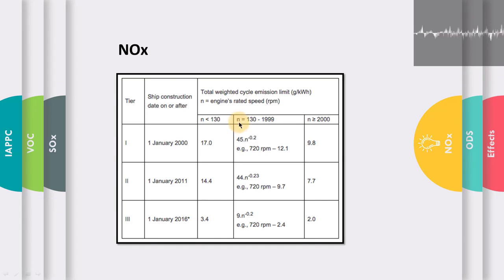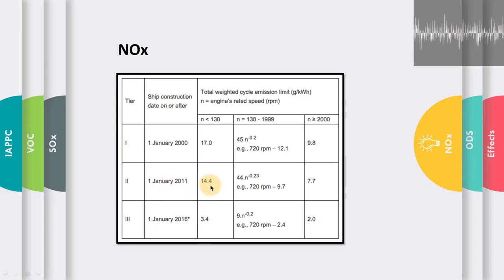If engine RPM is between 130 to 1999, then there is a formula given for calculating the emission limit, which is 45 times n to the power minus 0.2. And when the engine RPM is 2000 or more, then the emission limit is 9.8 gram per kilowatt hour. Likewise, Tier 2 applies to ships constructed on or after 1st January 2011.